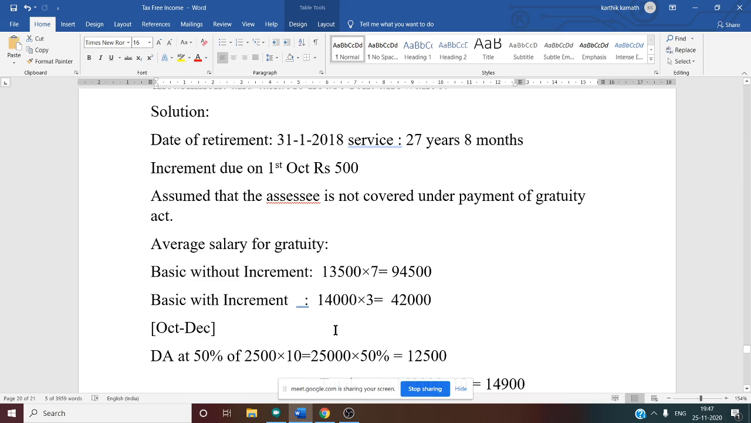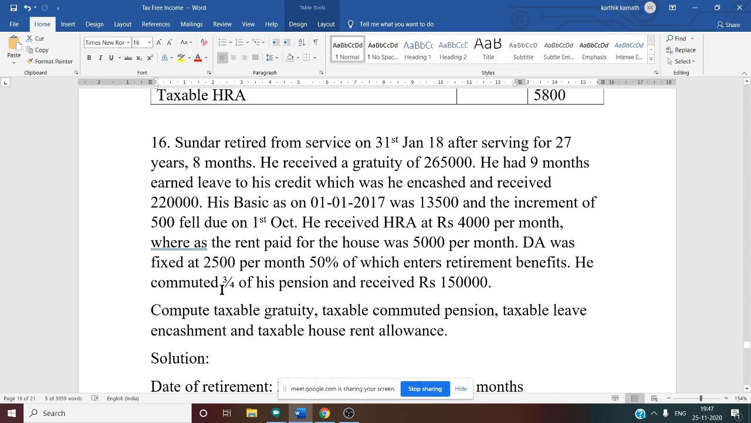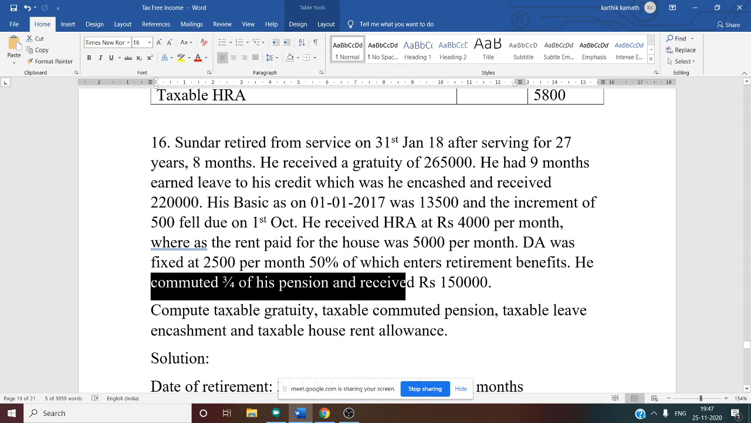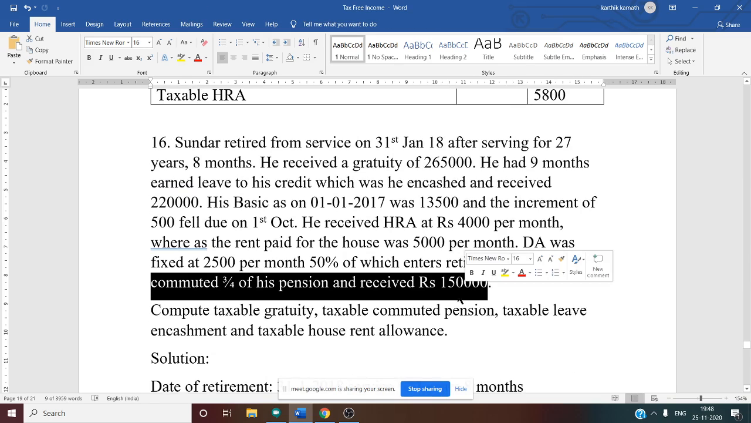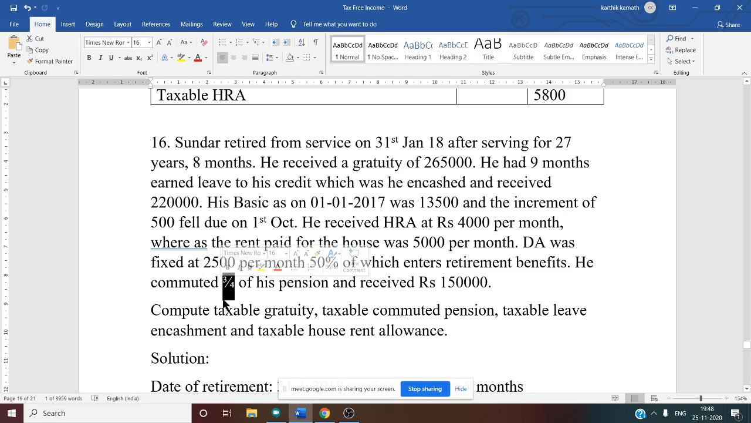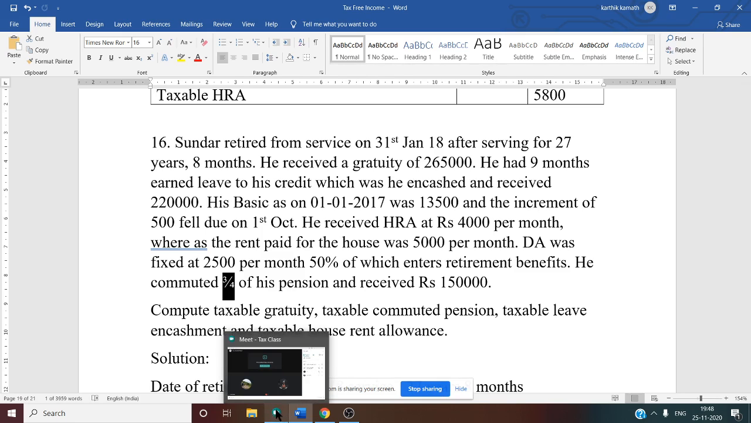So once again we have to see the question now. Here they said 3 by 4th of the pension and he receives 1,50,000. So this 1,50,000 is not the full value. We want the full value. How to get the full value? We have to take the reciprocal of this one. Can you tell me the reciprocal of 3 by 4? 4 by 3. If it is 1 by 2, then 2 by 1; 3 by 4, then 4 by 3.